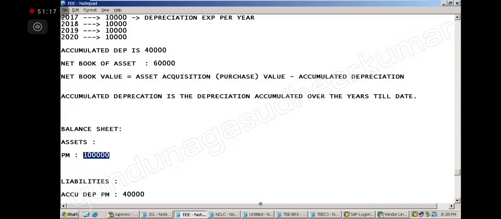Sir, it is fixed depreciation only, na, sir? Fixed depreciation means 10,000, 10,000 every year. There is no variable method, na, sir, under HDFC?